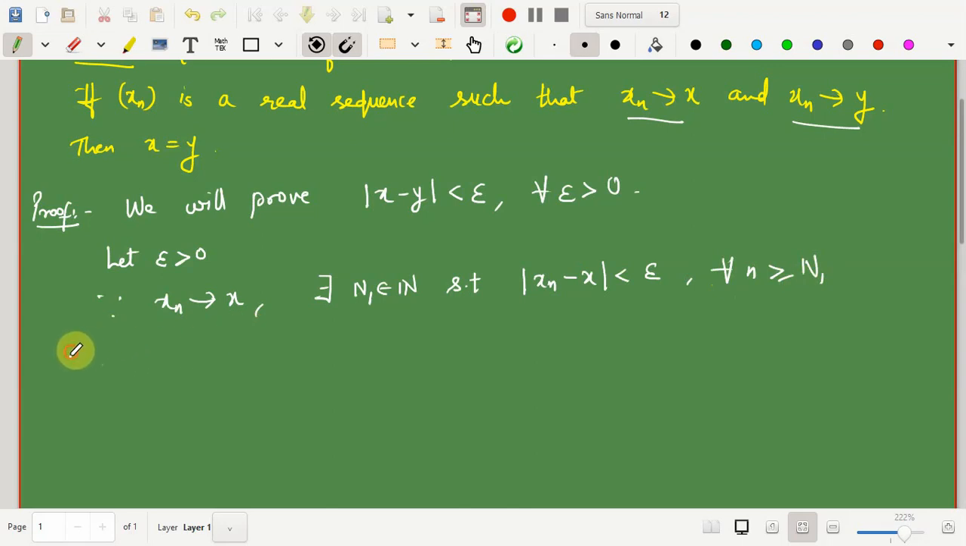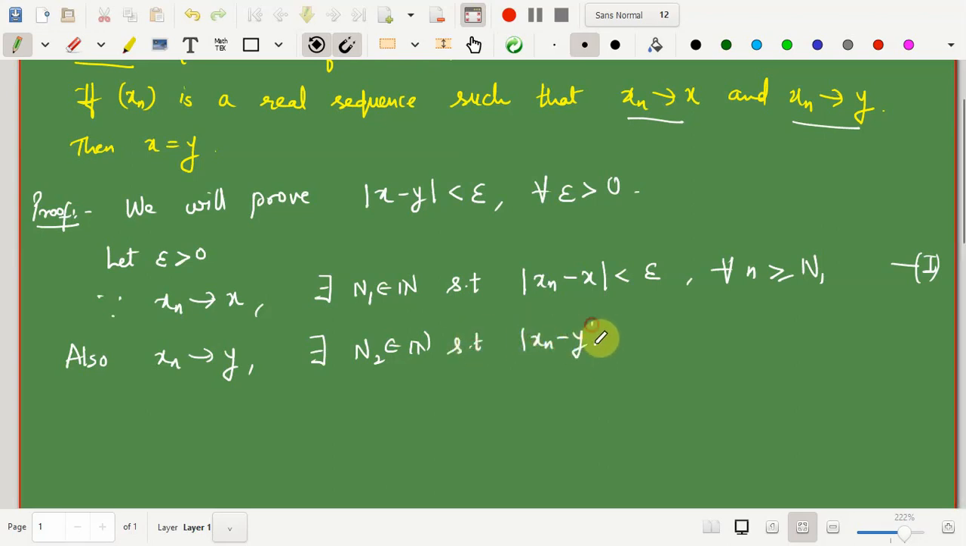Also we know that xn converges to y. This implies that there is another natural number. They may be the same or they may be different. We name it n2, such that mod of xn minus y is less than epsilon for all n greater than or equal to n2.